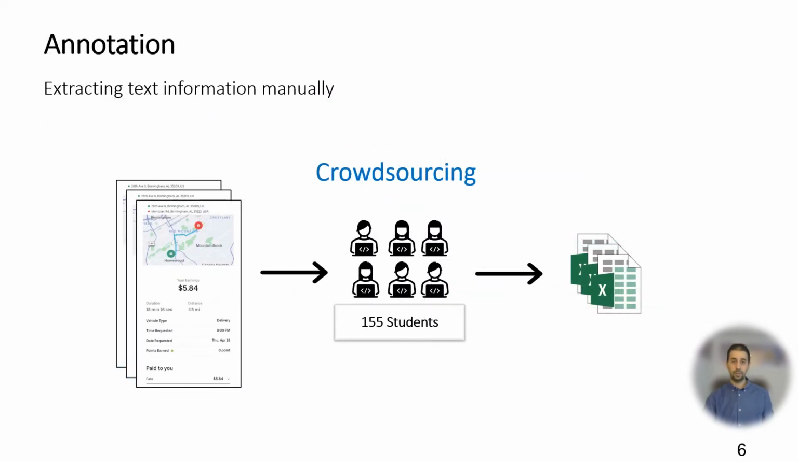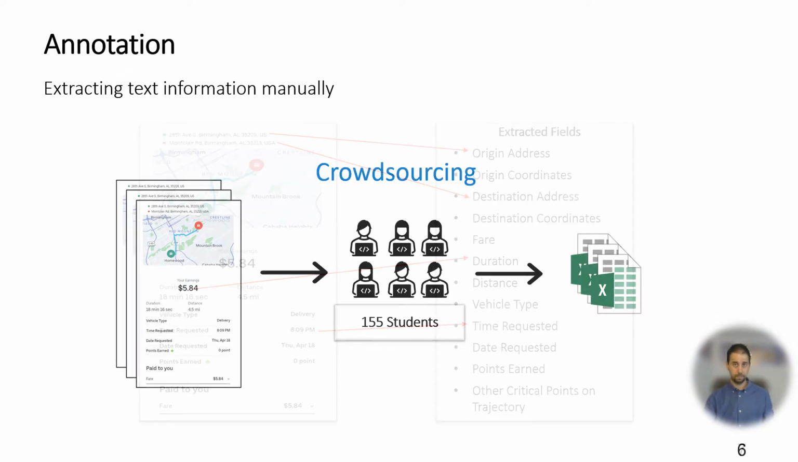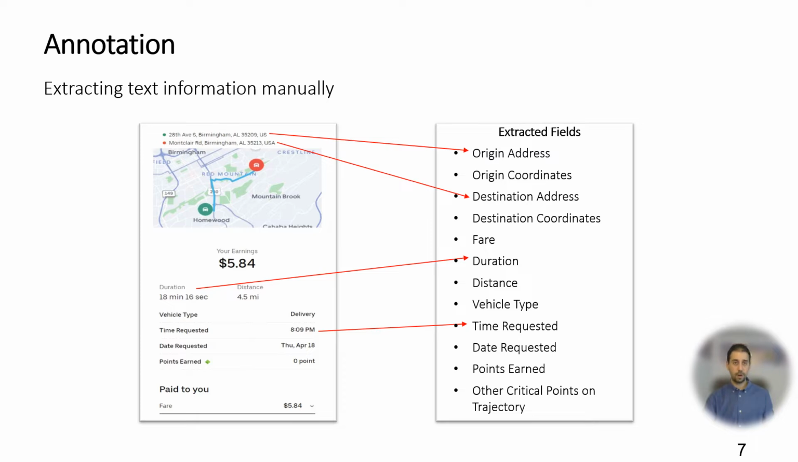After we collected the screenshots, we recruited 155 students as crowd workers to help extract the ride information from these screenshots, using proper quality control techniques in crowdsourcing. Specifically, crowd workers extracted text information manually. The information includes origin address, destination address, duration, and time requested.